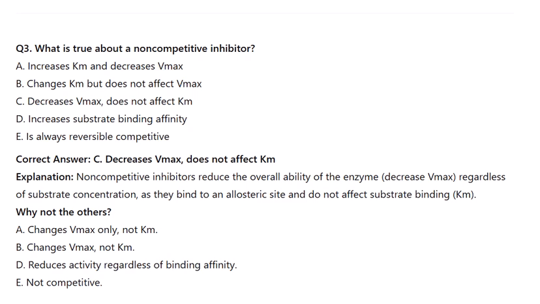Why not the others? A. Changes Vmax only, not Km. B. Changes Vmax, not Km. D. Reduces activity regardless of binding affinity. E. Not competitive.